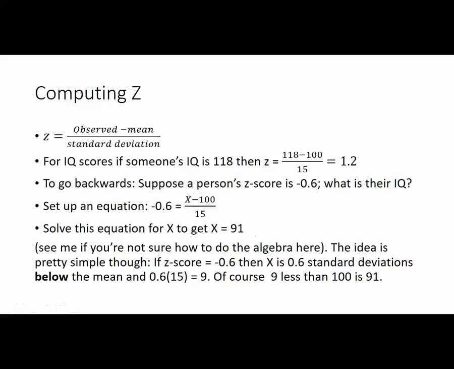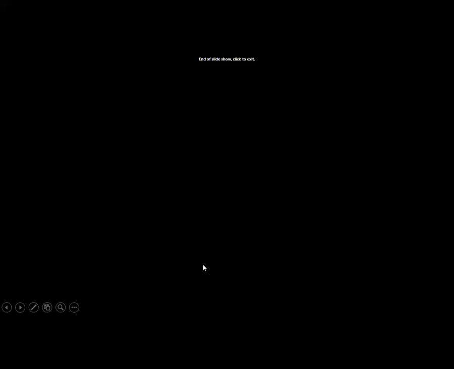But the idea is pretty simple. If the Z-score is -0.6, then it's 6/10 of a standard deviation below the mean, and 6/10 of 15 is 9. 9 below the mean is 91. 9 below 100. So sometimes we want to go forward, given an x, find the Z-score. Sometimes we want to go backwards. Given a Z-score, we want to find the x. So that's a brief introduction to Z-scores and how they're sometimes useful for thinking about data in terms of standard deviations.